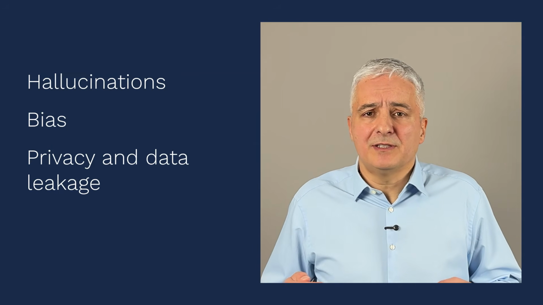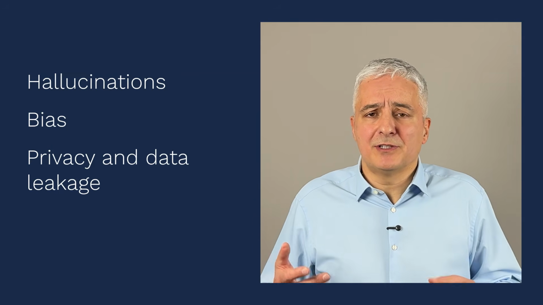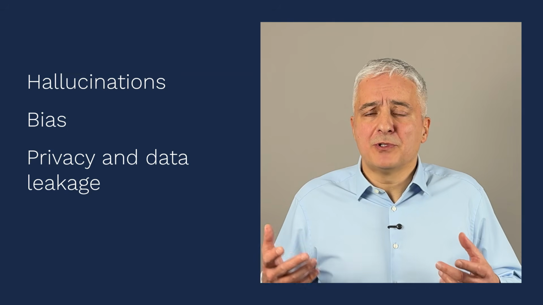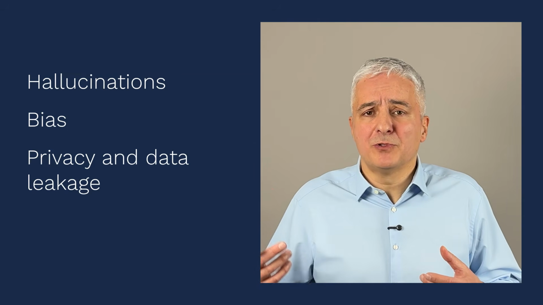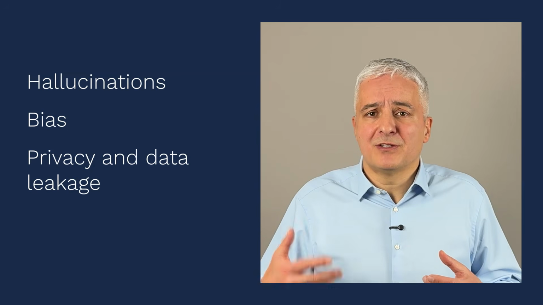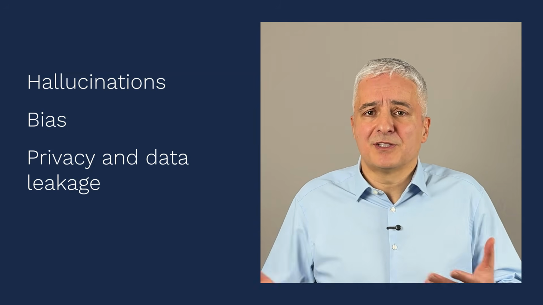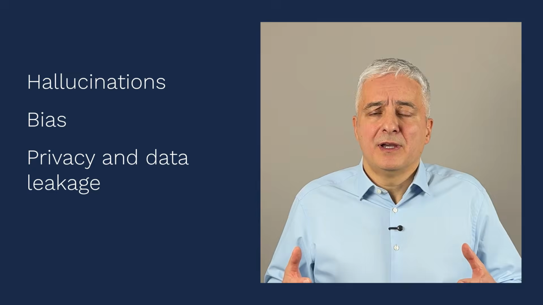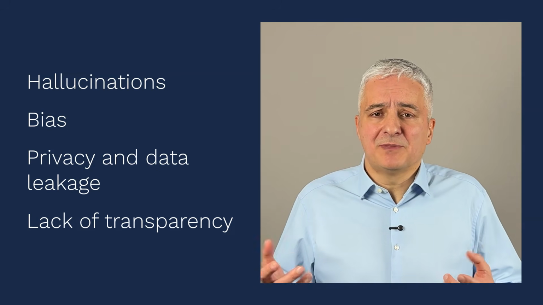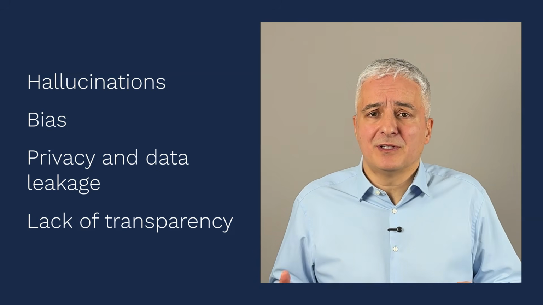Then privacy and data leakage risks happen because GPTs learn from huge amounts of data and can reproduce some of the data that came from user inputs, because if GPT was trained on user inputs as well, this is something that can surface as answers to other users. And then lack of transparency happens because there are millions and billions of these parameters and neurons, and it's extremely difficult to trace how GPT came to some kind of conclusion or output. Of course, there are many other risks, but the key question here is how do we deal with these risks, especially if you have to deal with them in a systematic way.